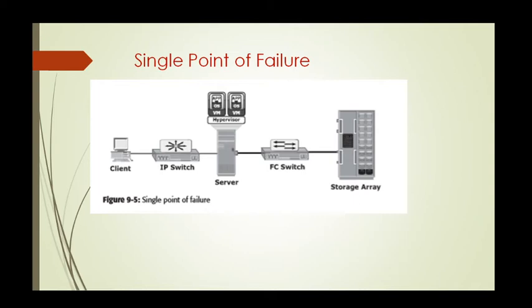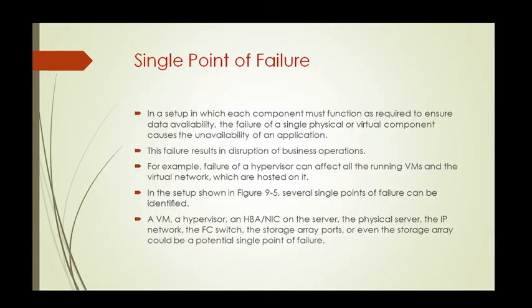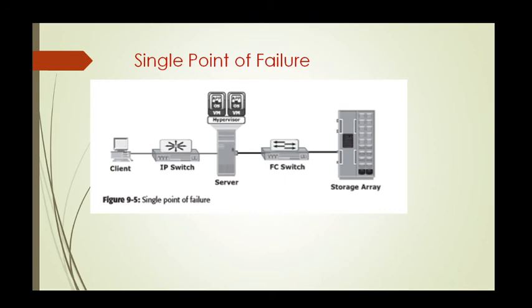So even if this IP switch fails, what will happen? The client won't be connected to the server, so the application cannot be accessed by the client. If the FC switch fails, then what will happen? The server will not be connected to the storage array, so it cannot access the data that is stored on the storage array. If the storage array itself fails, what will happen? The application cannot access the storage, or it cannot use the data that is stored in the storage array. So there are several single points of failure that can occur in the given setup.